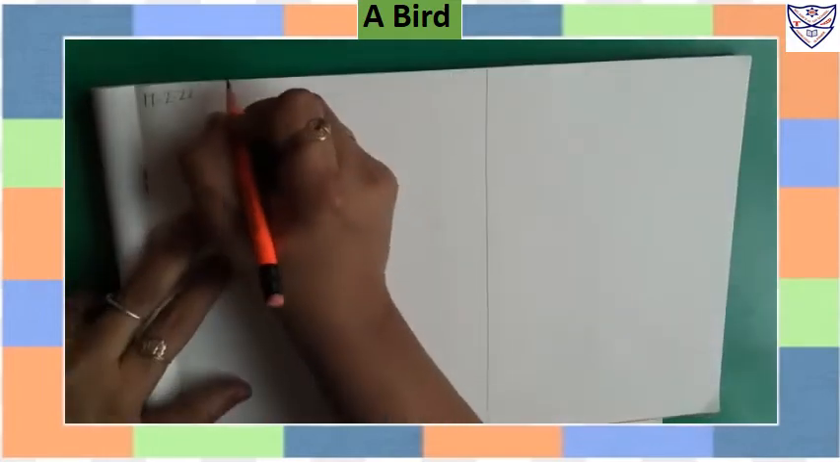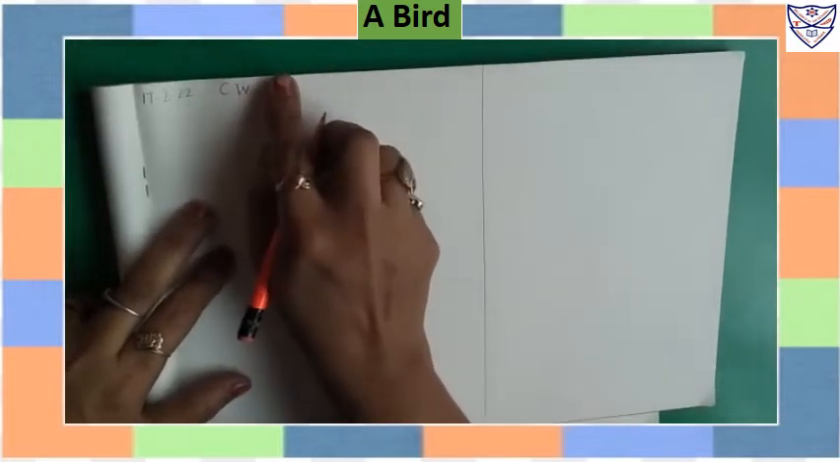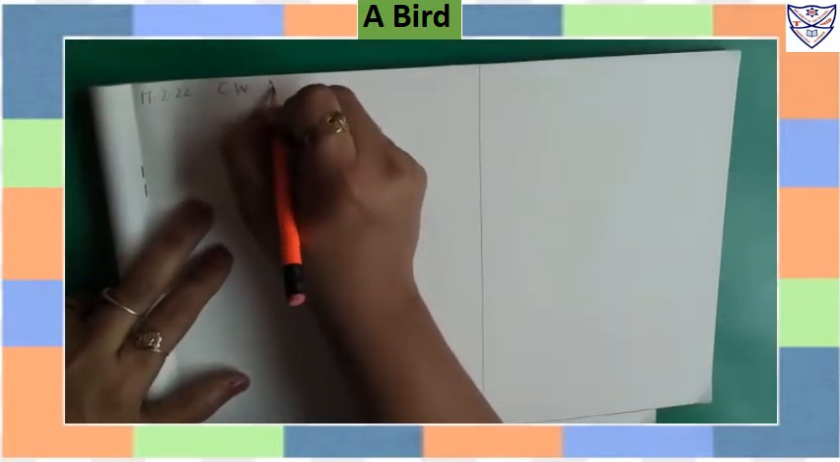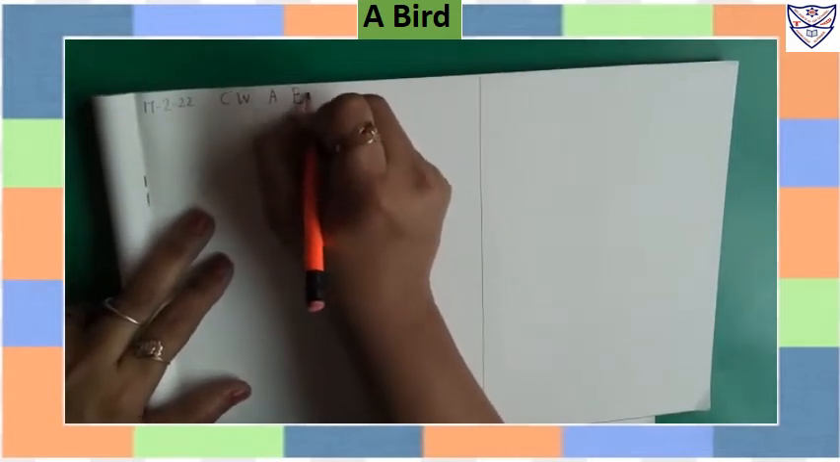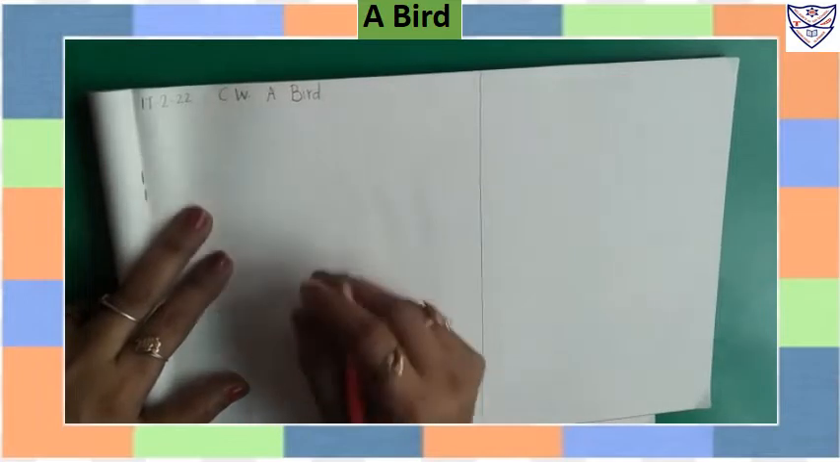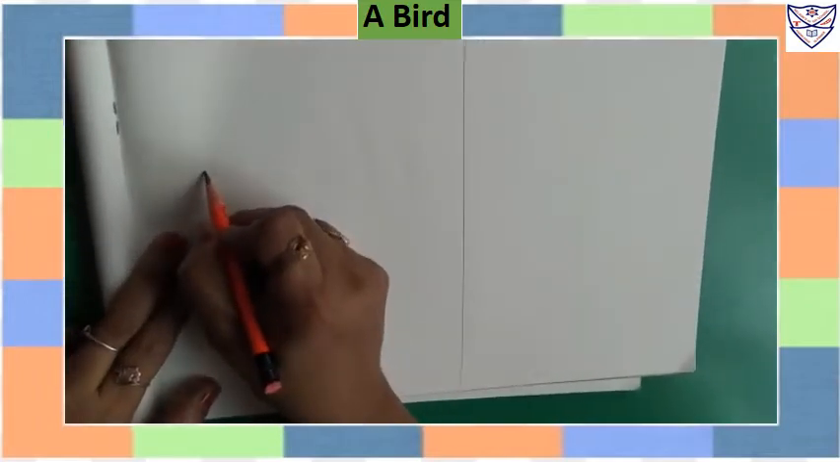So write over here capital C dot capital W dot, one finger space, write a, one finger space, capital BIRD, a bird. Now here first we will draw slanting line,